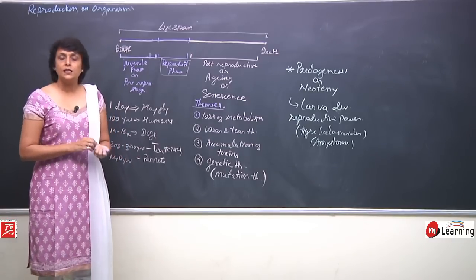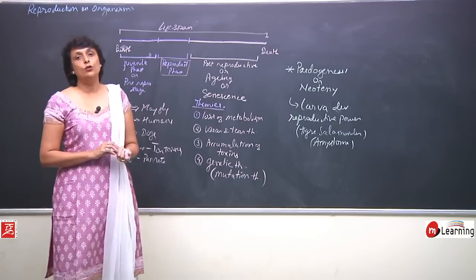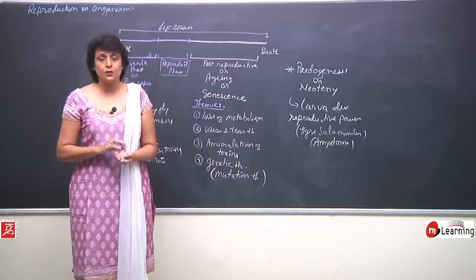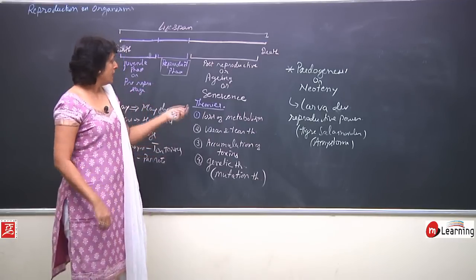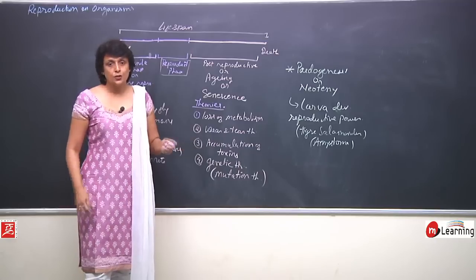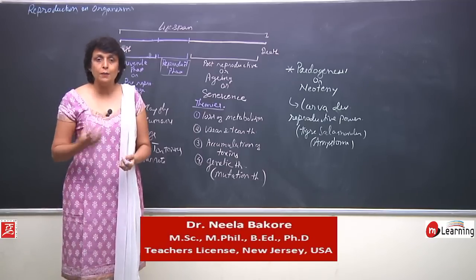Go through all the types and methods of reproduction, and also remember to write down important examples, because only writing the name asexual or sexual will not help unless we supplement it with examples. That makes our answers more authentic and more impressive.